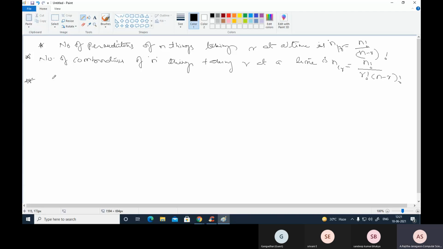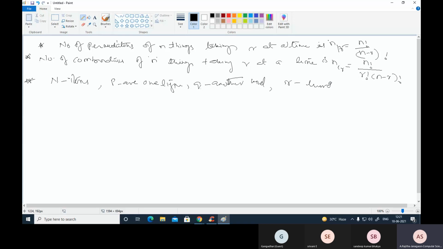That means suppose n items are there. From these n items, p are of one type and q are of another type. That means p of the things are exactly of one kind, q are exactly of another kind, and r are exactly of a third kind.